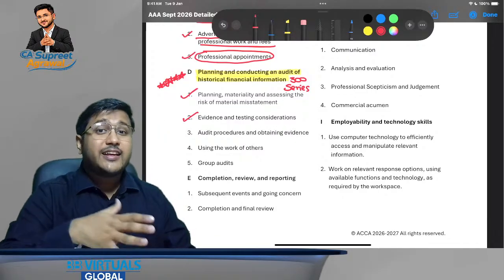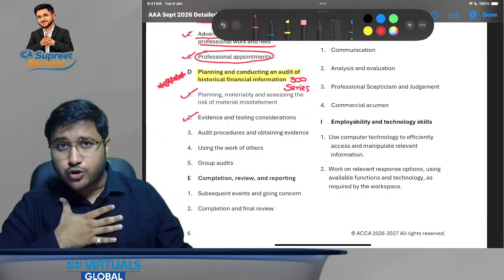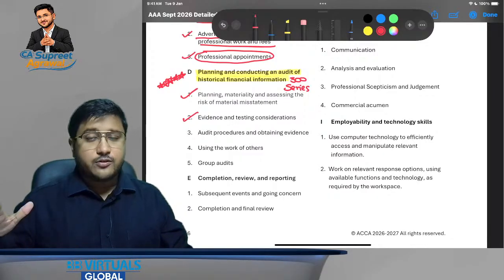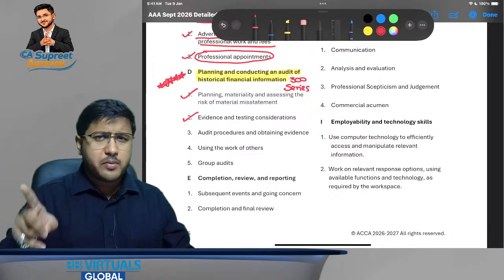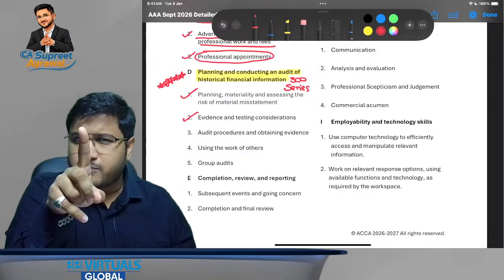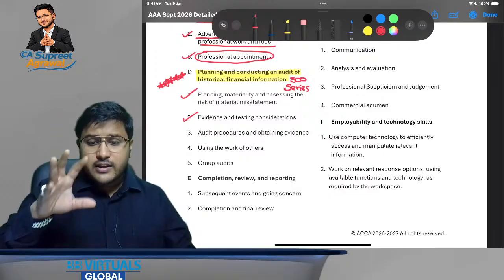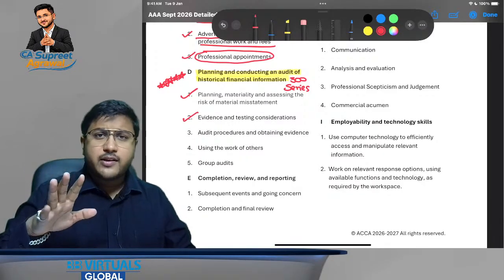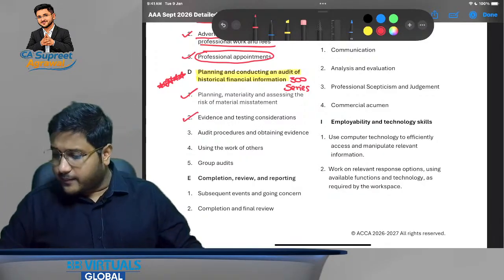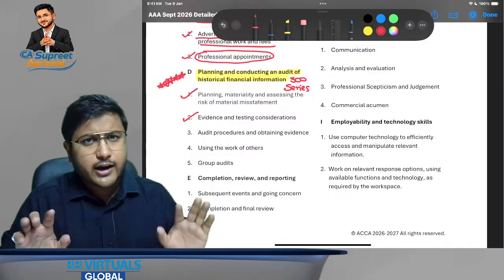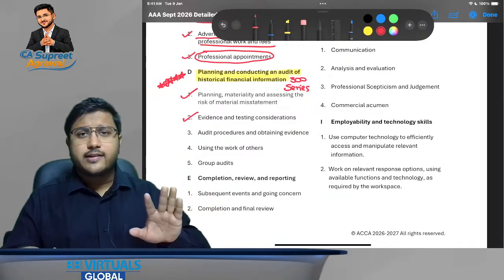The extent of audit evidences should be such that an experienced auditor with no previous connection to the audit should be able to understand what procedures you have performed, what evidences you have collected, and what conclusions you have reached. If these things are justified via your audit evidences, you can say that the evidence level is appropriate and the extent is appropriate. I hope this is clear. This is evidence and testing consideration.